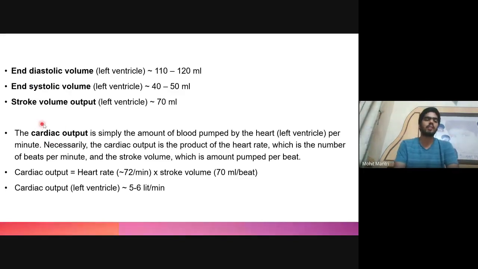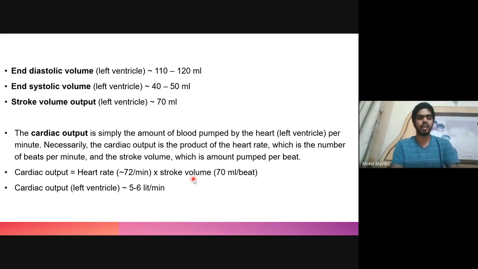There is another terminology known as cardiac output. It is the total amount of blood which is pumped by the heart, or more specifically the left ventricle, per minute. It is the product of heart rate, which is the number of contractions per minute, as well as the stroke volume. So in one contraction, 70 ml of blood is ejected, and in 1 minute around 72 such contractions take place. So the total cardiac output will be 72 into 70, which is around 5 to 6 liters per minute. So this is the ideal cardiac output. It may vary depending on the change in the stroke volume as well as the heart rate.